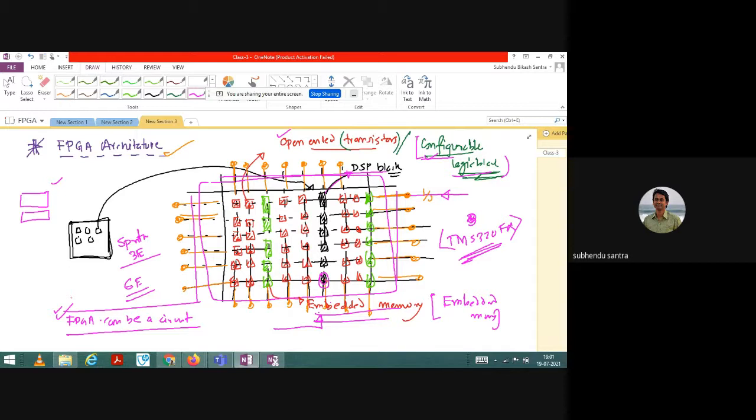Okay, that is it for today's class. In the next class I will be talking about the TMS 320F architecture, and maybe some architectural differences of Spartan 3 or 6. Then the first module will be completed, and after that I will start VHDL, the language.